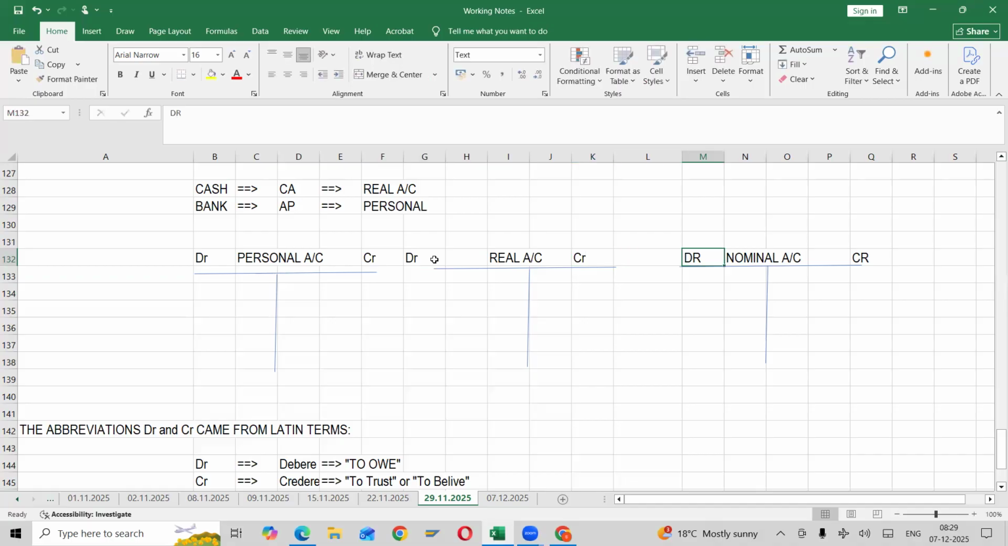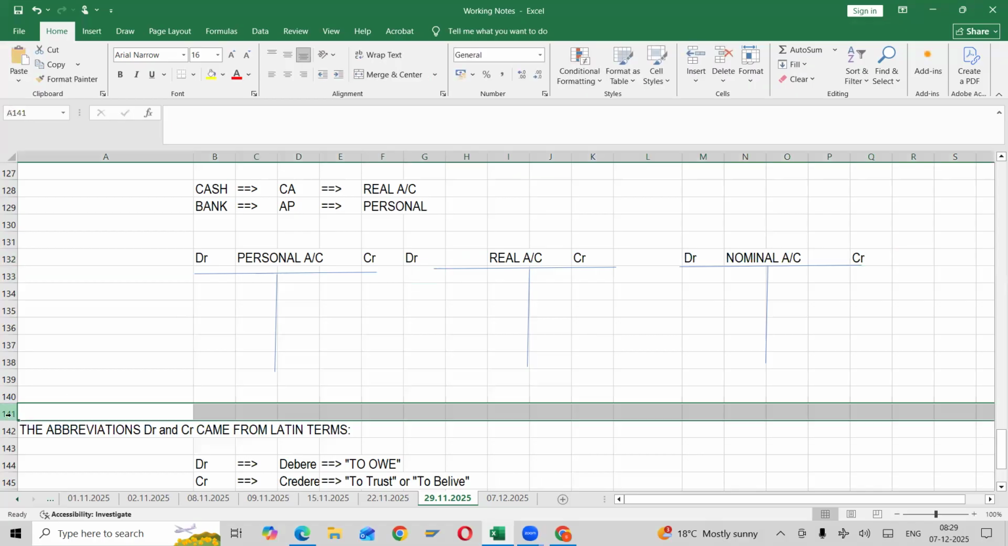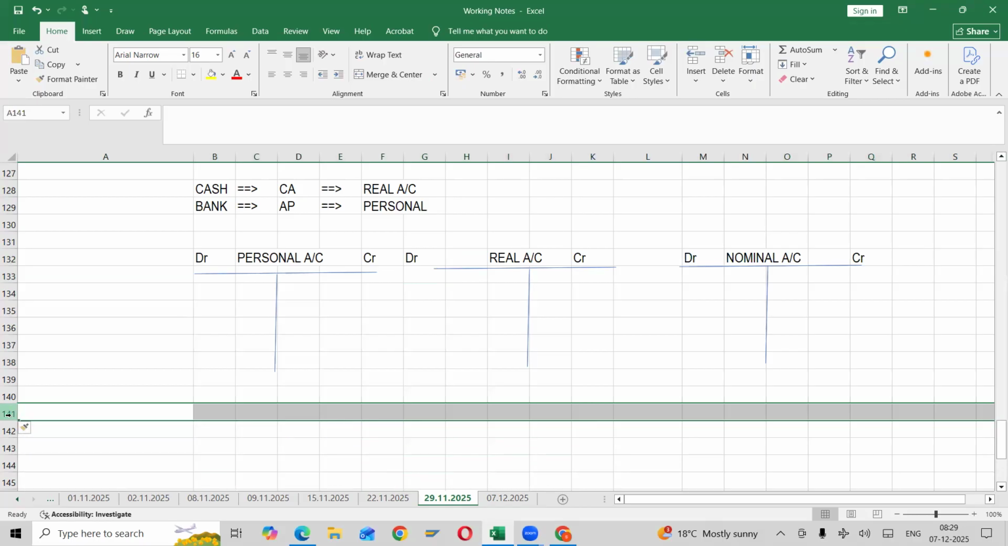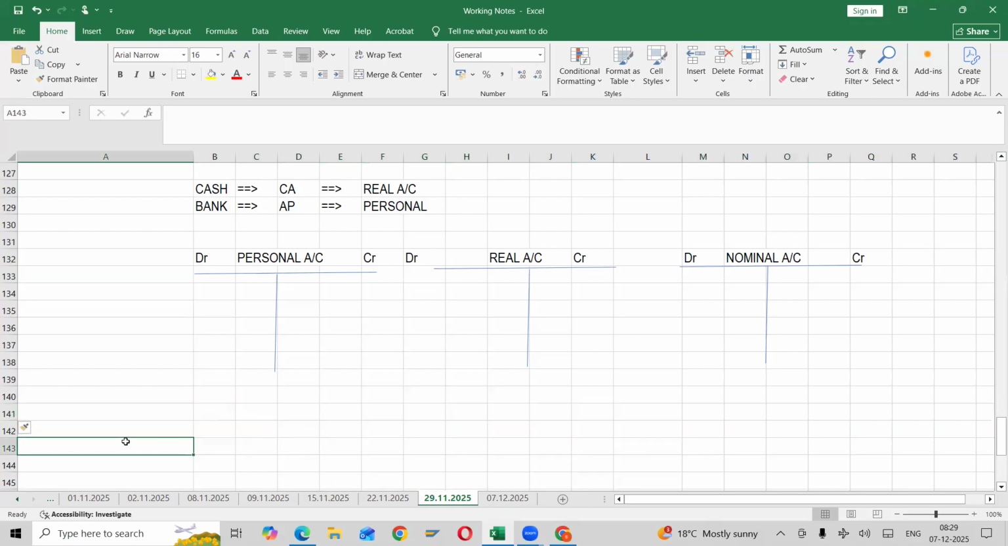Okay, let me go here also, I'll make a change. So as I said, okay, I'll make a, okay, so here again I'm keeping in 29th dated only. Okay,